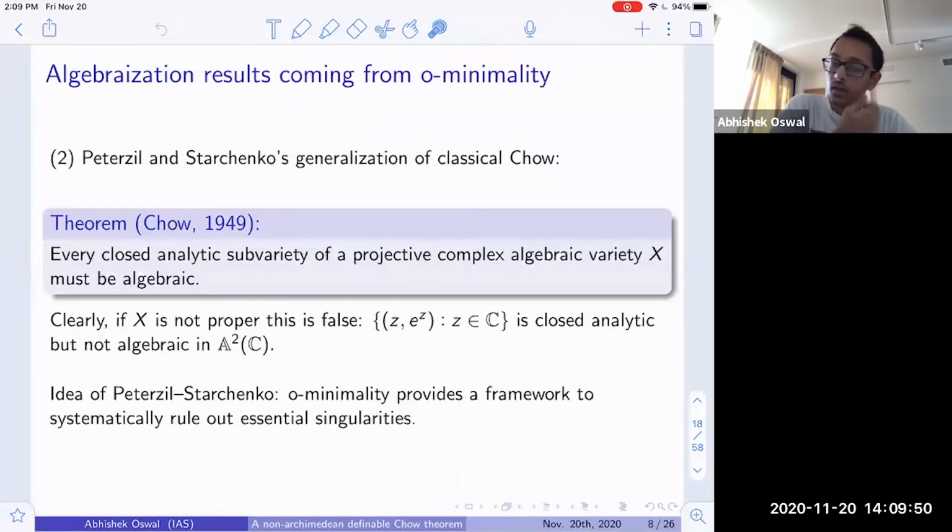And so the idea due to Peterzil and Starchenko is that if you remove the compactness assumption and replace that with an assumption of definability in an o-minimal structure, then that rules out essential singularities. So o-minimality provides a systematic framework to rule out essential singularities.